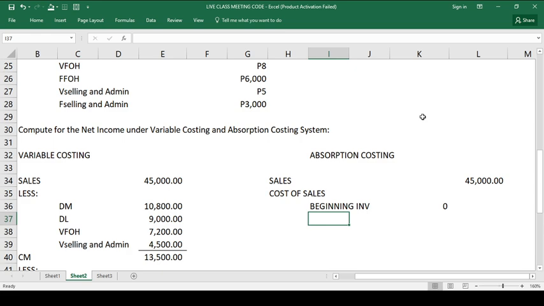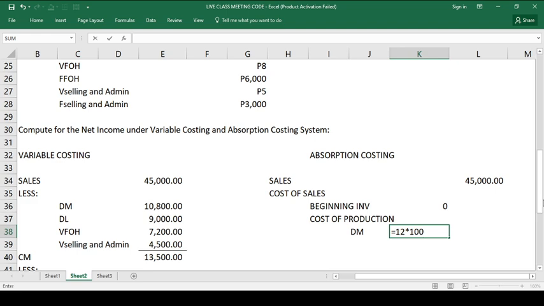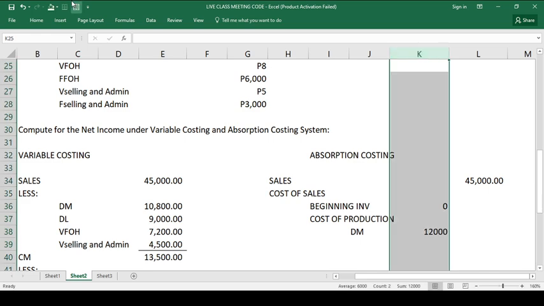So, ibig sabihin, once we multiply the cost of production, ayun, cost of production, okay, this includes, remember, the production cost under full costing, that is direct materials, you need to multiply, magkano ulit yung cost ng direct material per unit, that is 12, okay, 12 multiply at its normal capacity para mahanap mo na yung cost of production, okay ha, nagko-compute pa lang po tayo ng cost of sales dito ha, and this is the most tricky na part.